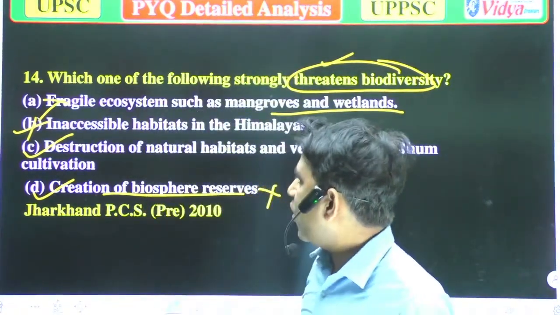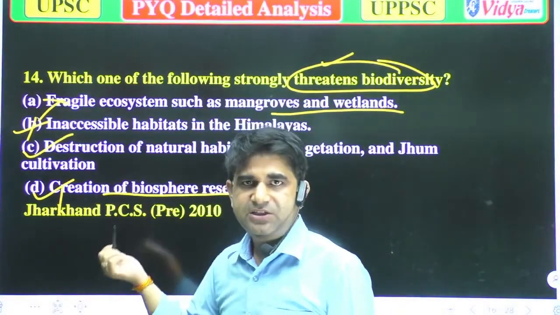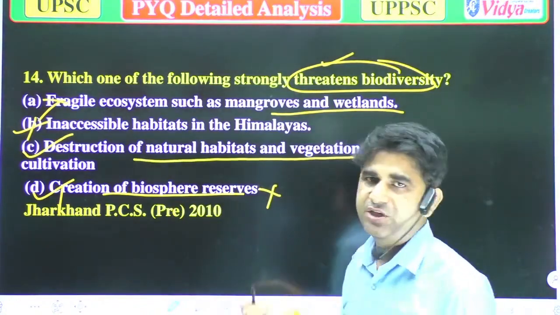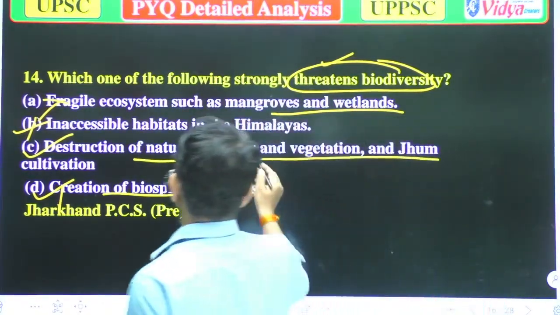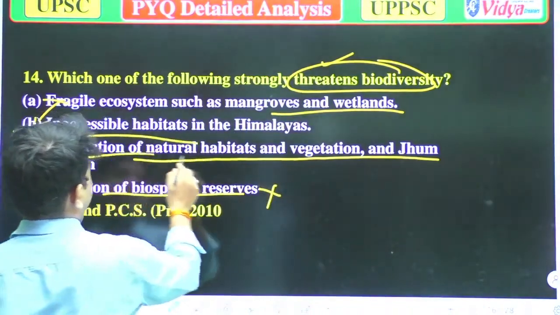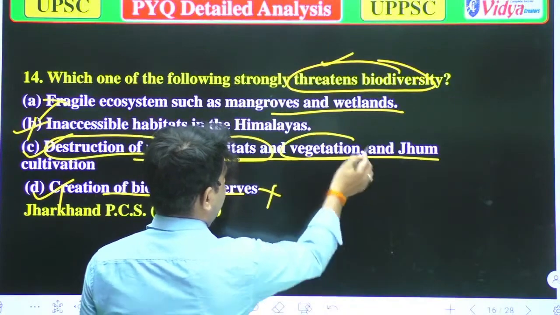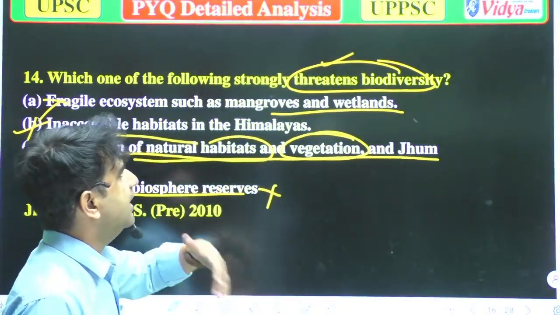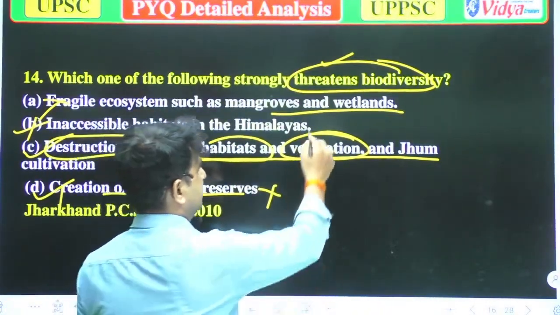So only option C is correct, because destruction of natural habitats and vegetation and zoom cultivation will decrease the biodiversity. We have talked about the destruction of natural habitats, but vegetation, when there is less vegetation, it will provide less shelter, less nutrients to organisms, so it is also important.